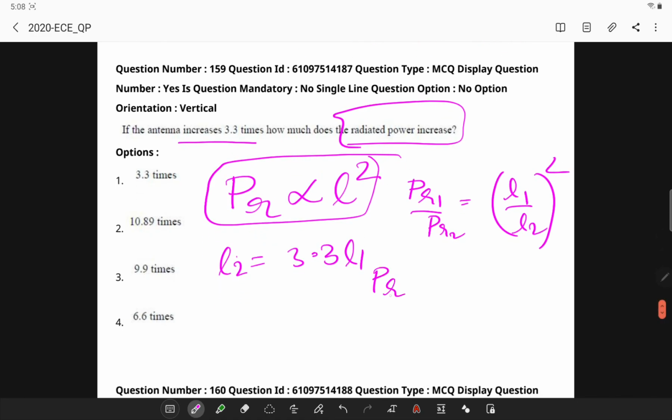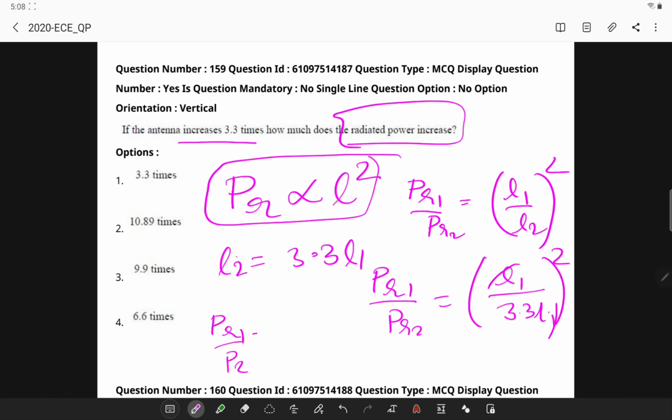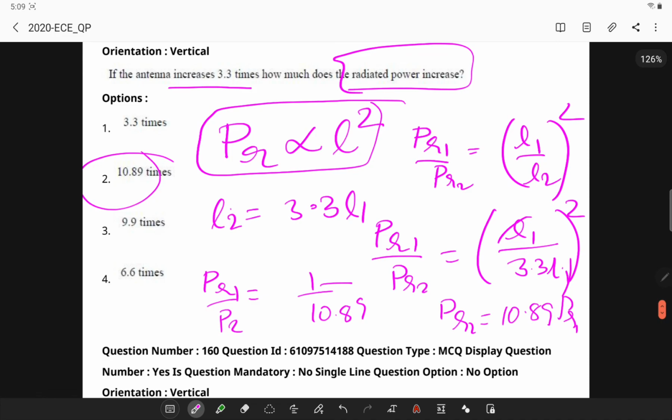Substituting, PR1 by PR2 is equal to L1 by 3.3 L1 whole square. So this gets cancelled, and PR1 by PR2 is simply 1 by 3.3 square, which is 1 by 10.89. So I can write PR2 is 10.89 times PR1. This is my answer.